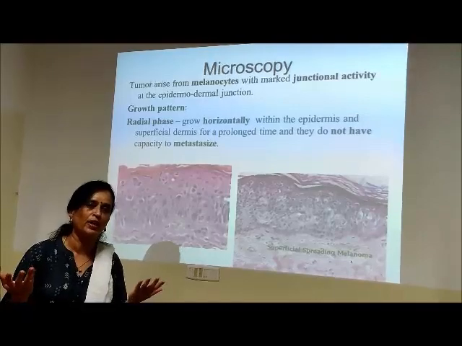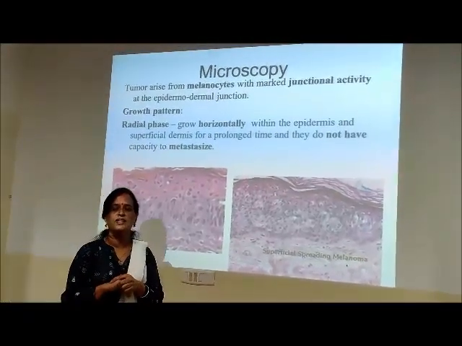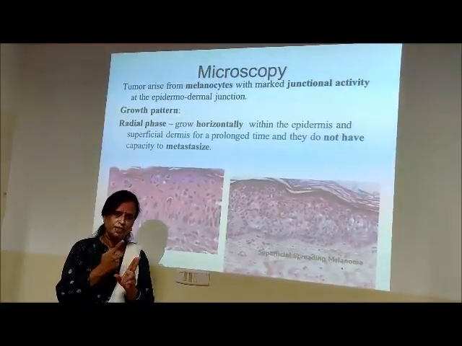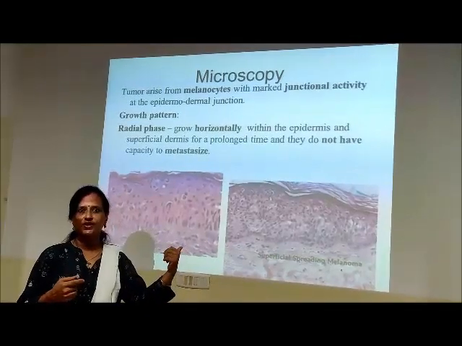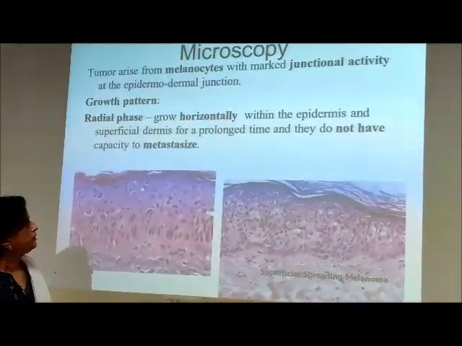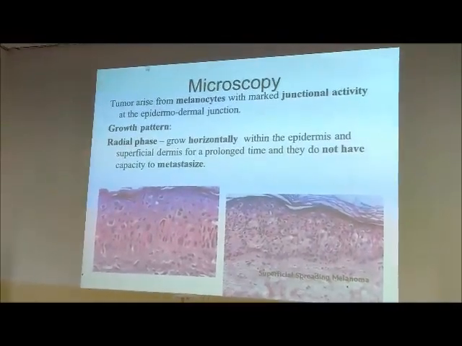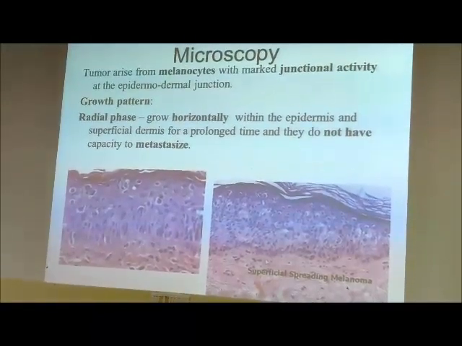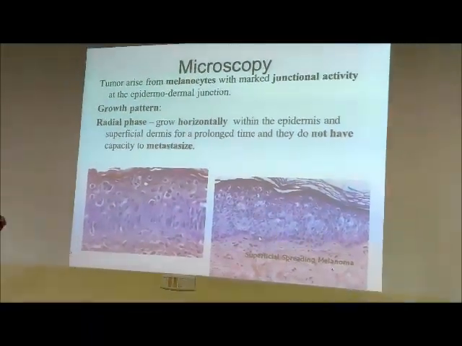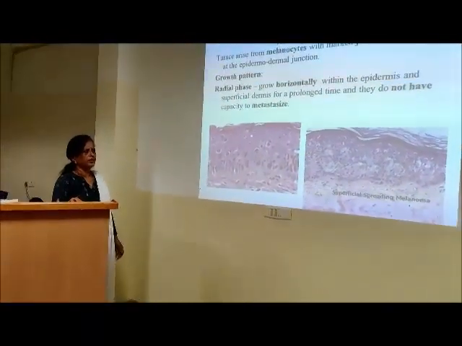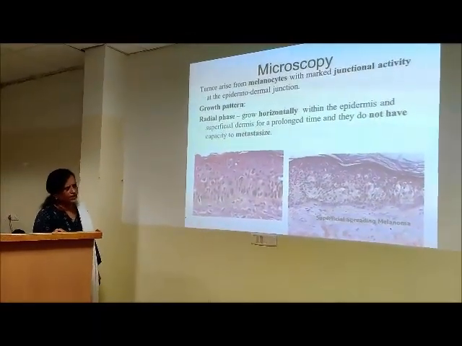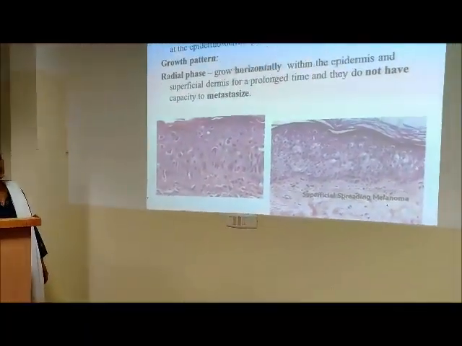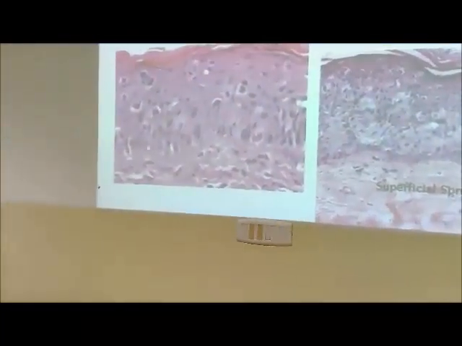Otherwise you say with H and E stain, what are the 2 colors? One is pink, the other is blue. No, only 2 things, 2 colors. But here is an extra color, black. So the tumor arises from melanocytes with marked junctional activity. What is this junctional activity? That means, normally I told you, there's only 1 melanocyte per 10 cells. So here you can see the melanocyte number increased and they are present haphazardly and going down also. So in this junction we see the activity of these cells more.